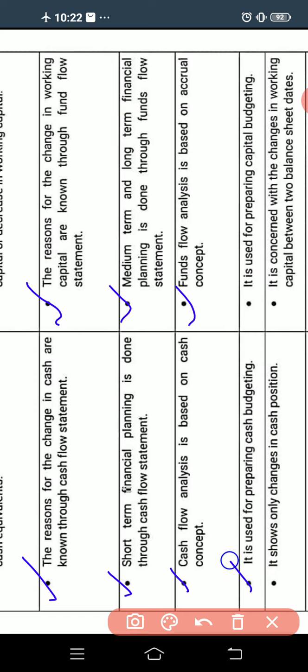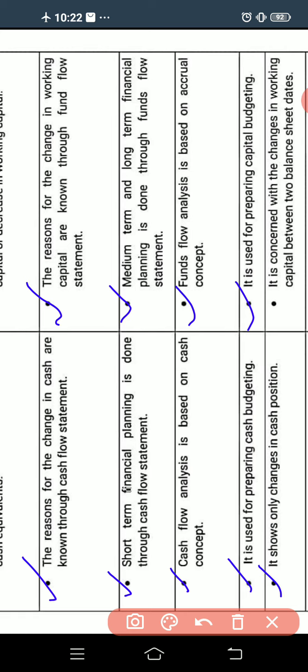The next difference is in usage. The cash flow statement is used for preparing the cash budget, in order to budget the cash flows. The fund flow statement is used for preparing the capital budget, for future capital budgeting.